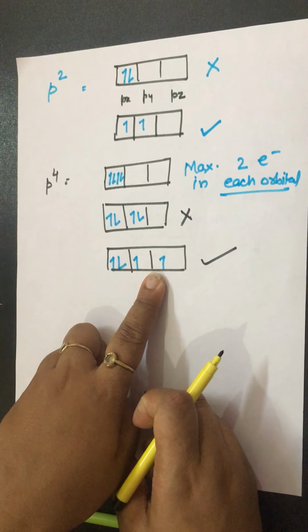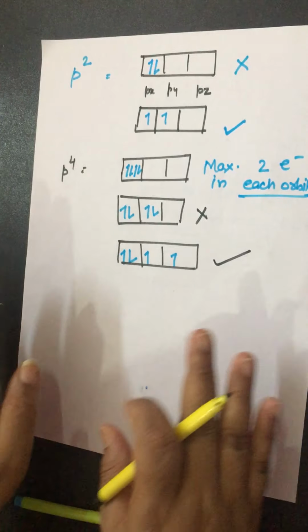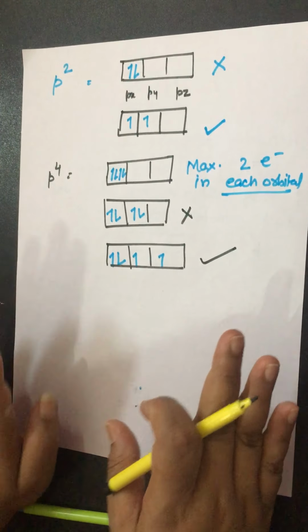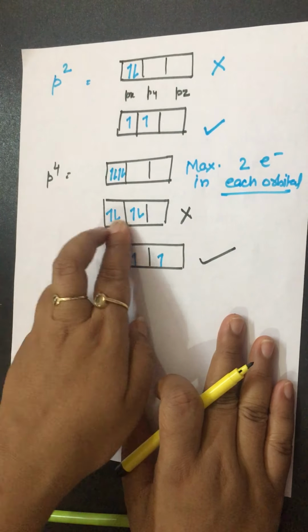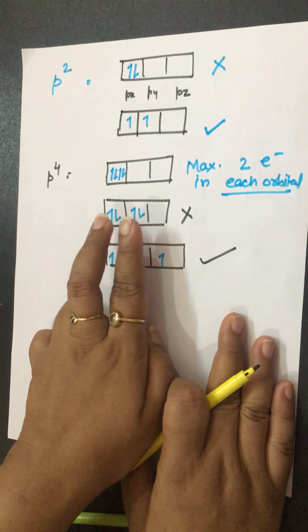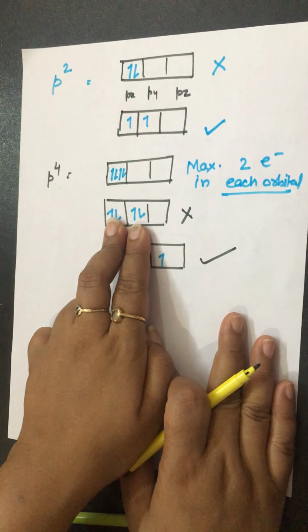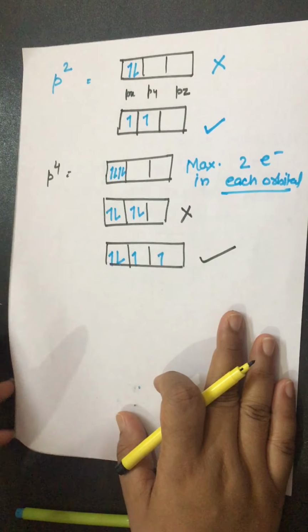When all the orbitals are singly filled, then pairing takes place like this. Now I hope this rule is clear to you. With 2 electrons in the same orbital, there is more repulsion, and more repulsion means more instability. That's why firstly electrons are singly filled and then pairing will take place.